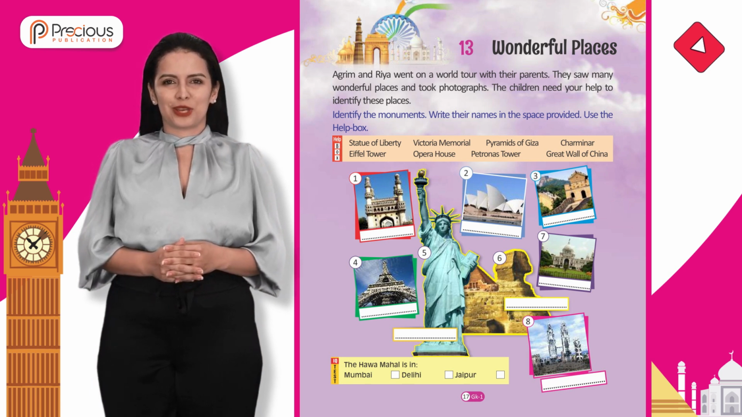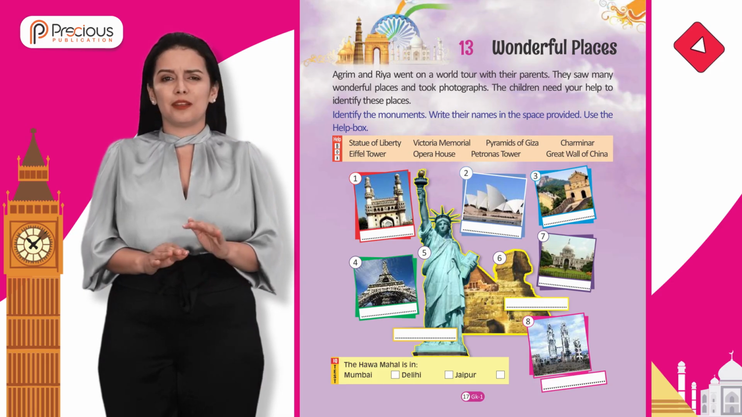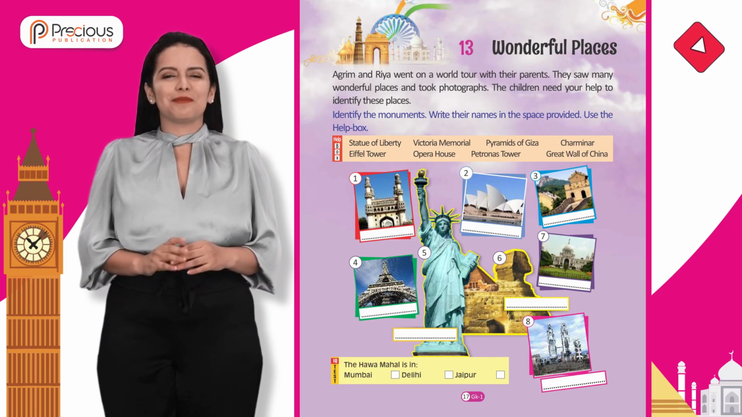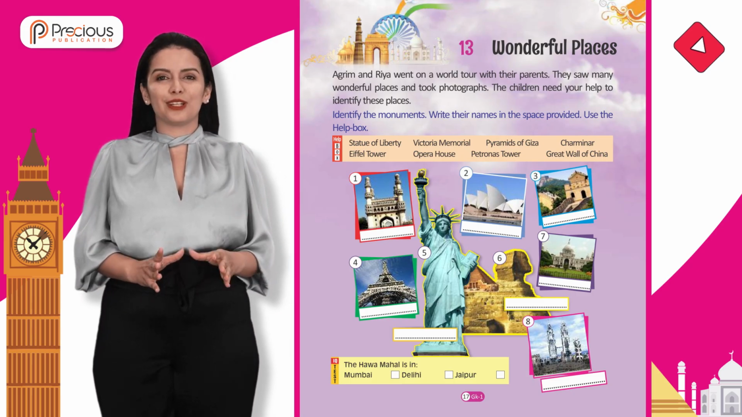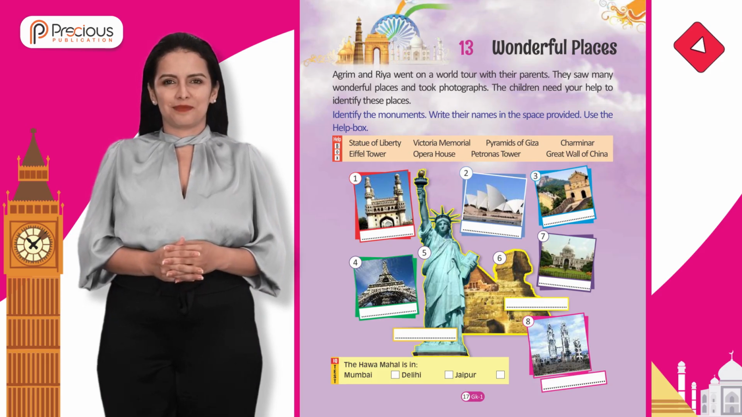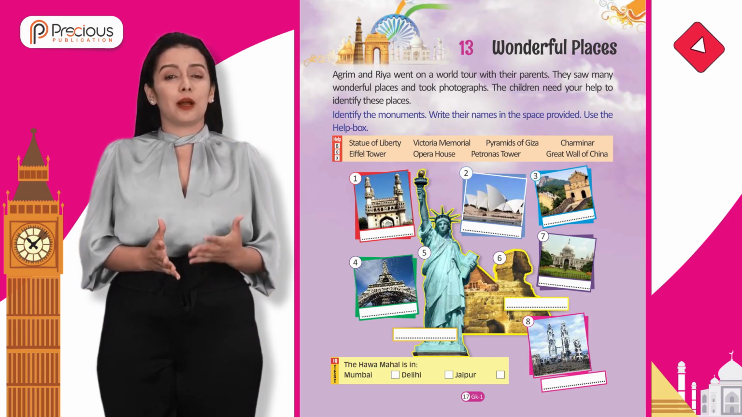Use the help box. Help box. Statue of Liberty, Victoria Memorial, Pyramids of Giza, Charminar, Eiffel Tower, Opera House, Petronas Tower, Great Wall of China. IQ test. The Hawa Mahal is in.